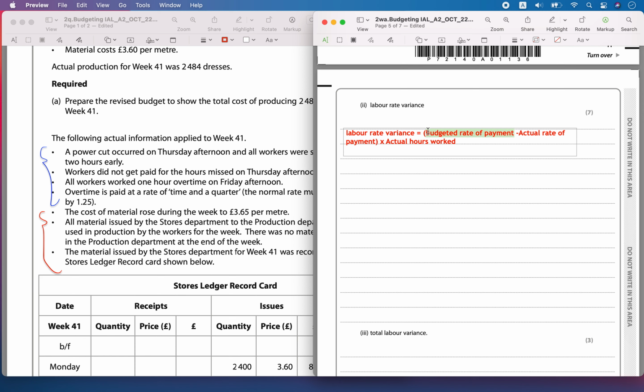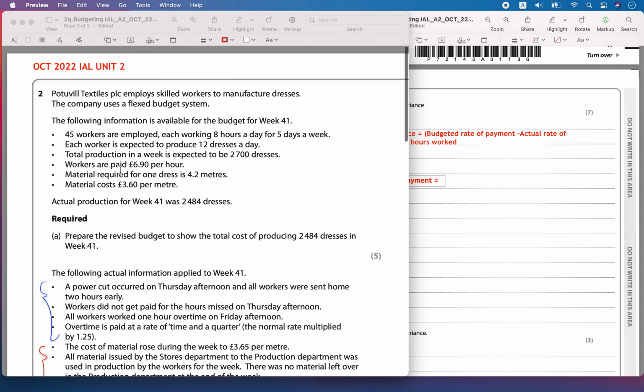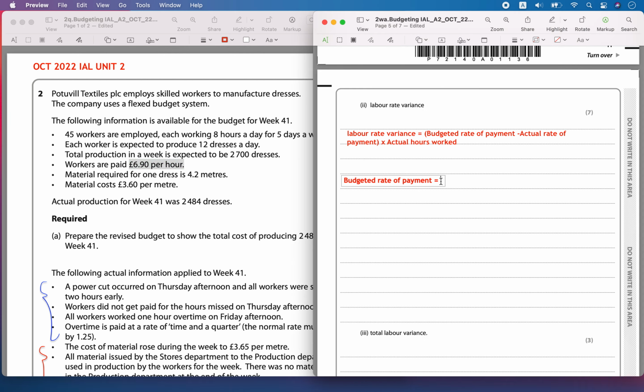Now the first one is the budgeted rate of payment. What was the budgeted rate of payment? It was already given. It is assumed to be equal to 6.9 pounds per hour they will be paid. They will be paid at this rate. But the actual rate of payment, let's calculate what has happened.